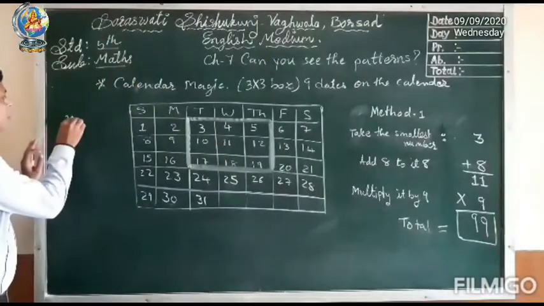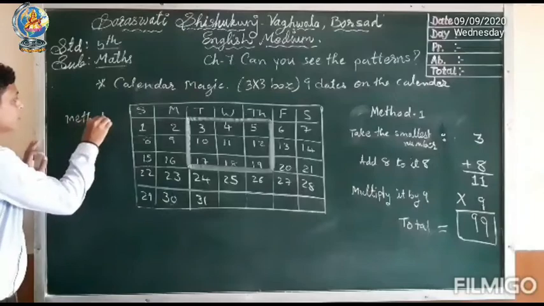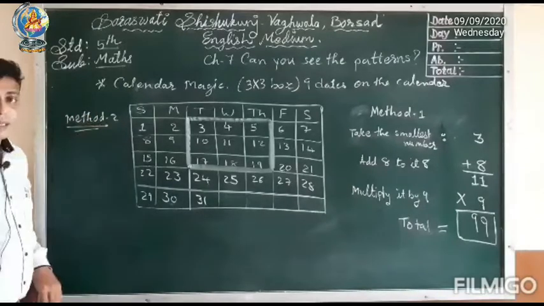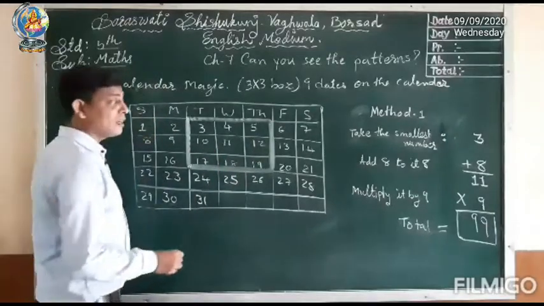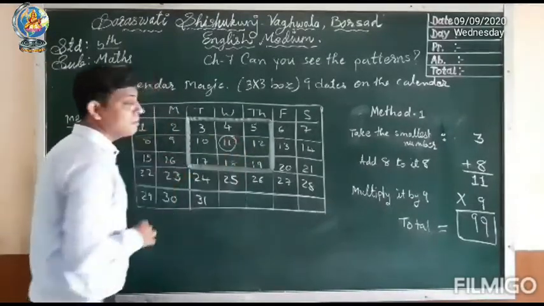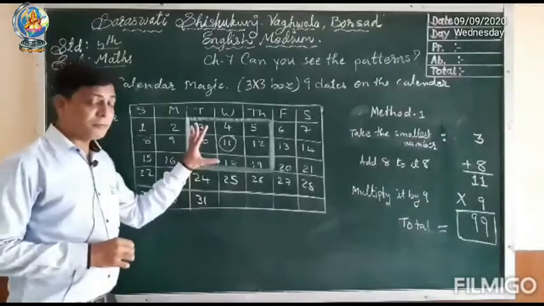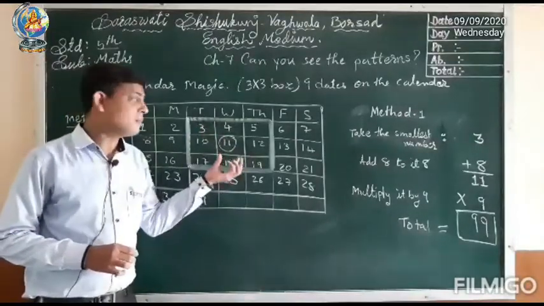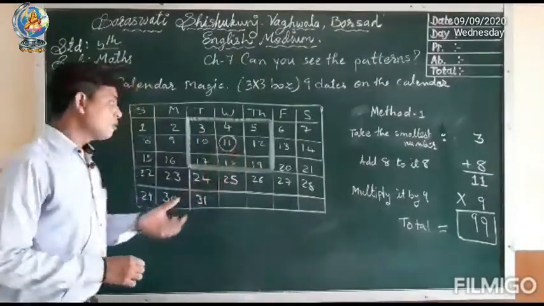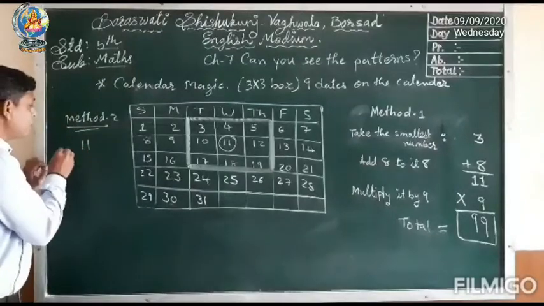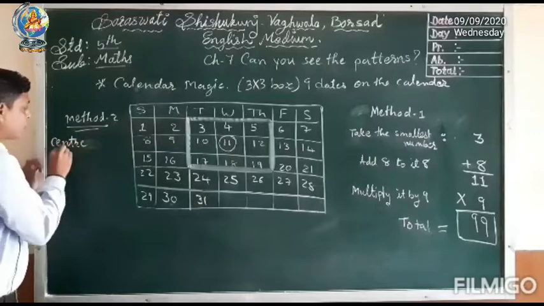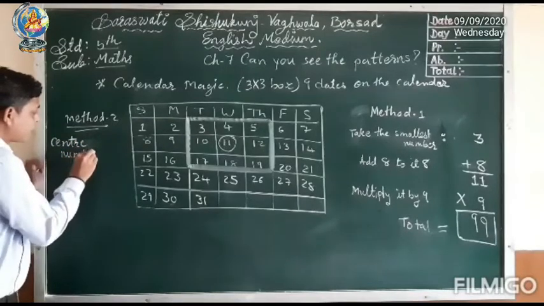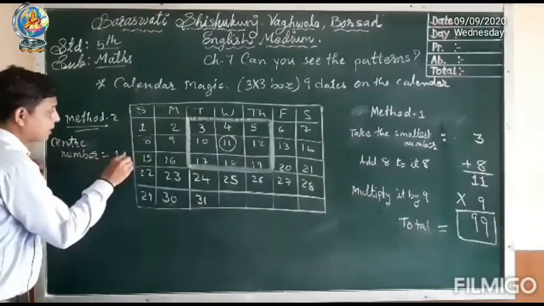Now method 2. In method 2 what you have to do? You have to see out of the given 9 dates which is the center number. You can find that the center number is 11. So that center number you have to multiply. This is the center number, that is 11.